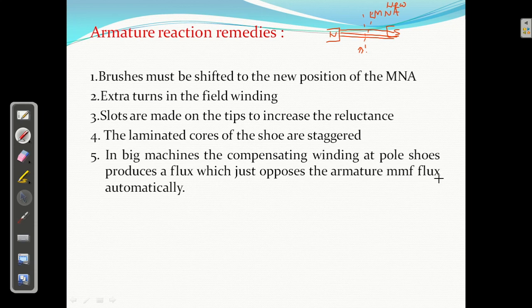So we are going to provide the compensating winding, or you can say interpole winding. The interpole winding is placed perpendicular to the two main poles. Okay, so interpole winding will decrease the effect of armature reaction.